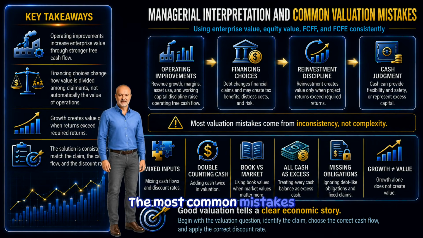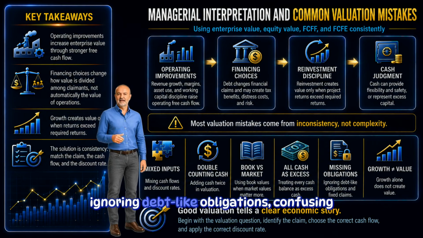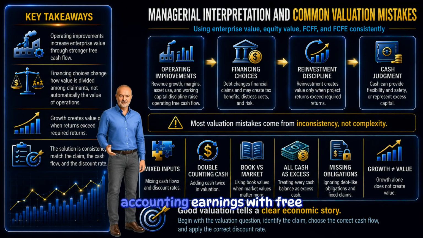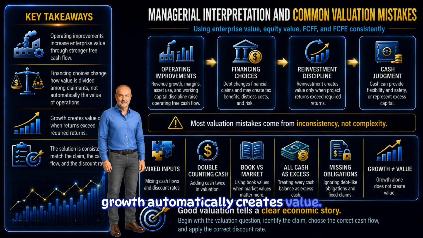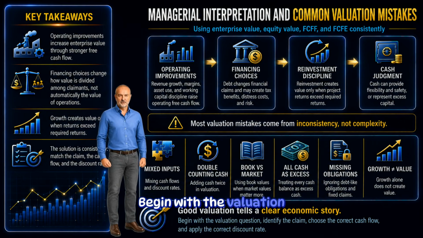The most common mistakes are mixing cash flows and discount rates, double counting cash, using book values when market values are more relevant, treating all cash as excess, ignoring debt-like obligations, confusing accounting earnings with free cash flow, and assuming growth automatically creates value. The solution is consistency. Begin with the valuation question. Identify the claim. Use the correct cash flow. Apply the correct discount rate. Then build a model that tells a clear economic story.